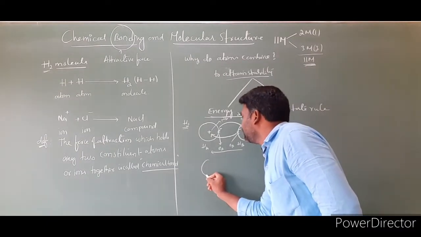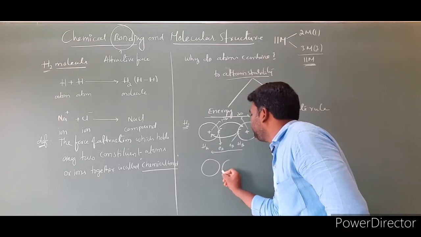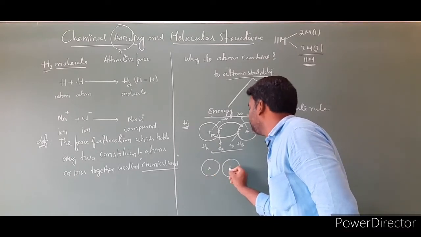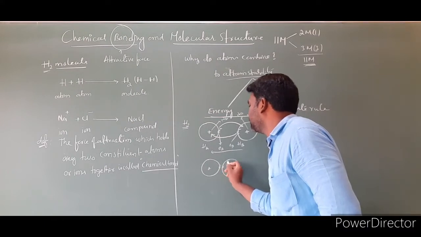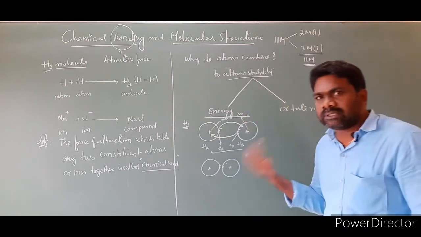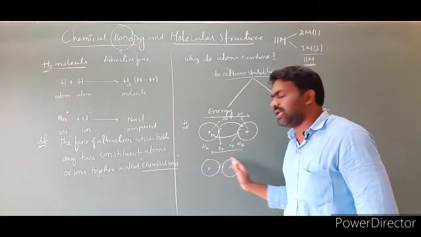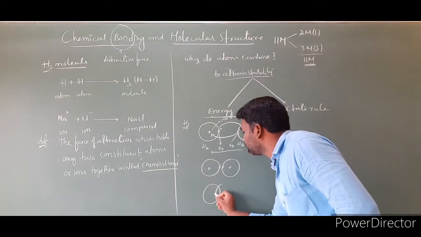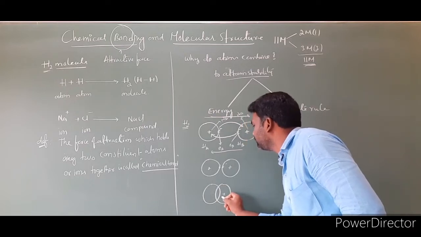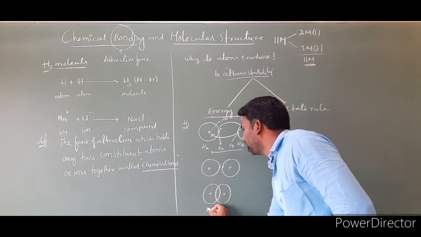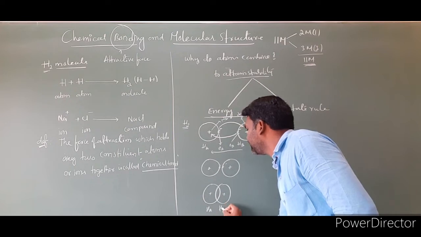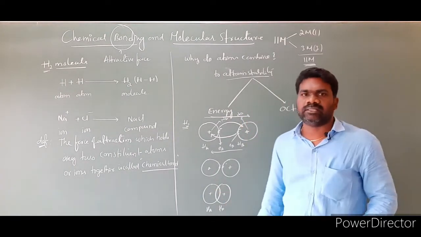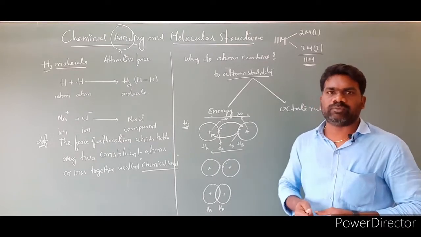And like this, I am showing. This is the nucleus of hydrogen A and this is the nucleus of hydrogen B, with its electrons. At a particular internuclear distance, these two atoms combine together to form a molecule.